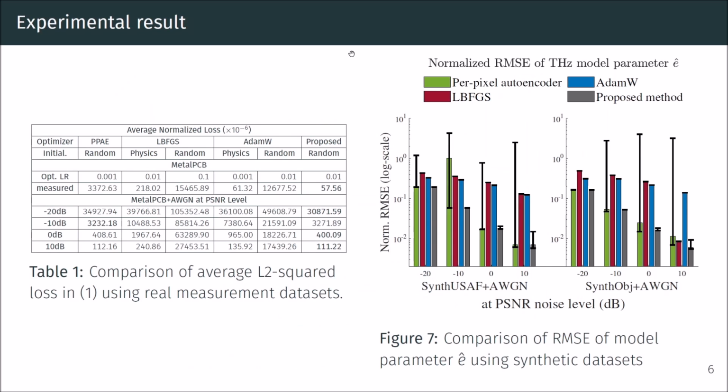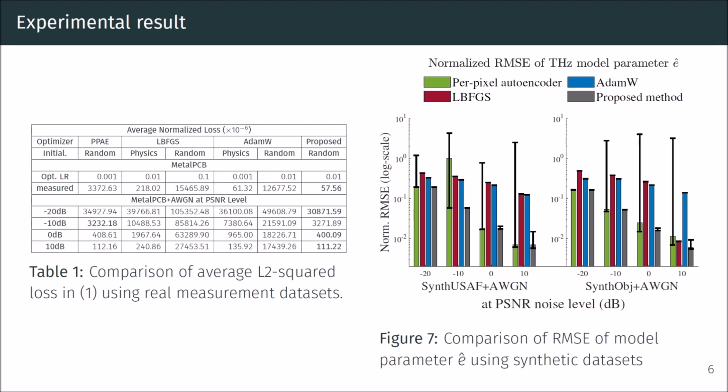In the experiment part of this paper, we evaluate the L2 square loss and root mean square errors to the ground truth of terahertz model parameters using both measurement datasets and synthetic datasets. We compared the proposed approach to classical per pixel optimizers LBFGS and ADAM, and our prior work, the model-based per pixel autoencoder PPAE, using both the good physical-based initialization point and the bad random initialization point.